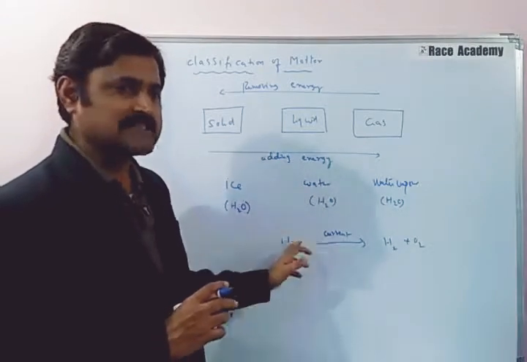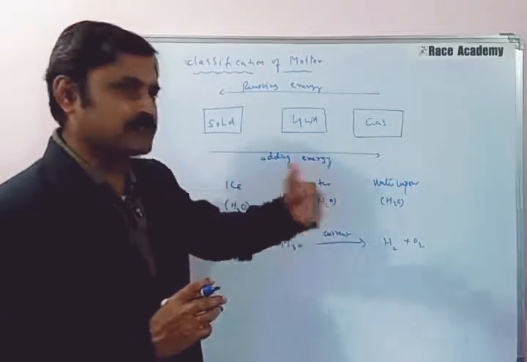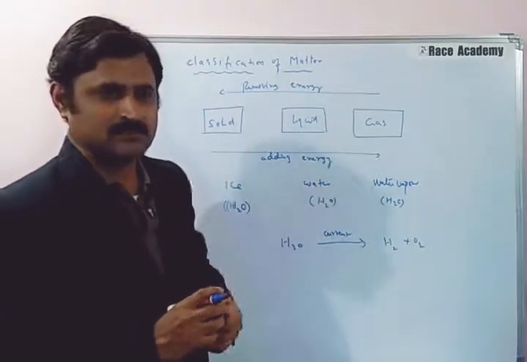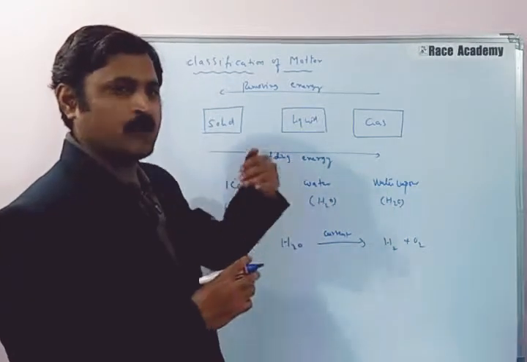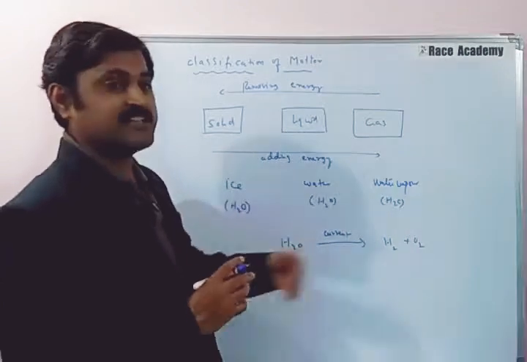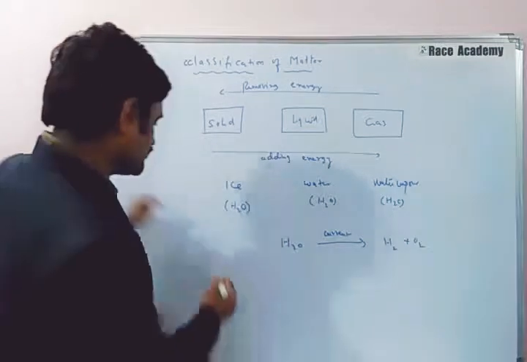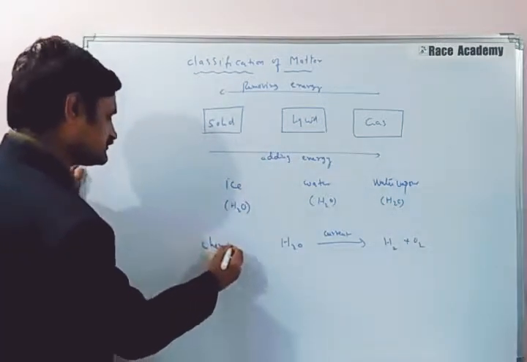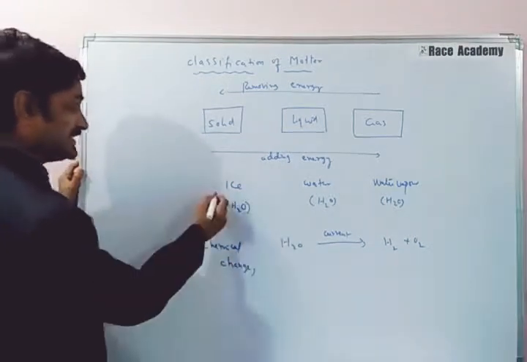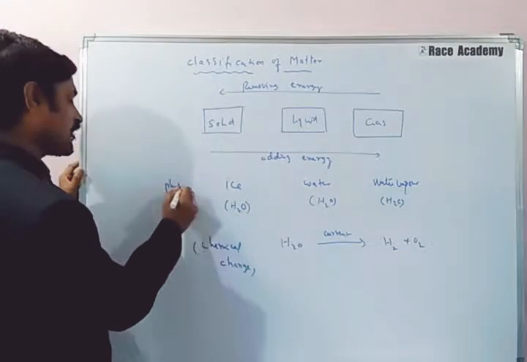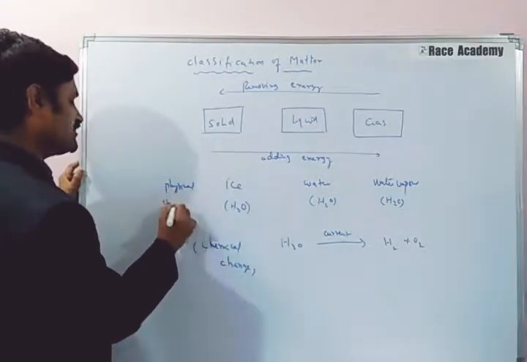Hydrogen gas and oxygen gas have physical and chemical properties that are different from those of water. Therefore, decomposing water is a change that affects the composition of water, and a change that alters the composition of matter is called a chemical change. But the one we discussed above, ice, water, vapor, is called a physical change.